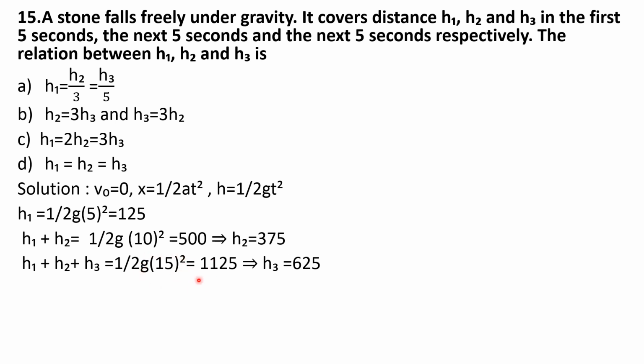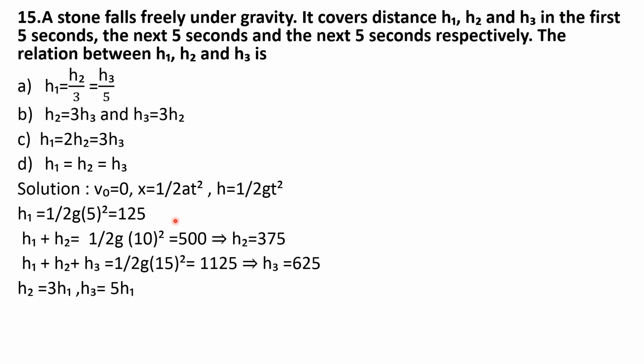Simplify this, you get the answer as 1125. So h1 plus h2 plus h3 is equal to 1125. Here you've got the values of h1 and h2, that are 125 and 375. Substitute those values and simplify, you get the value of h3 as 625.